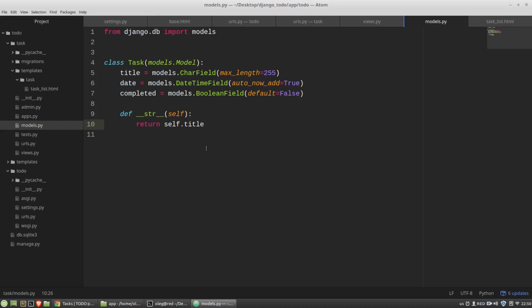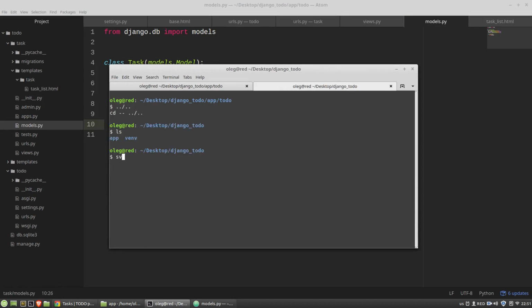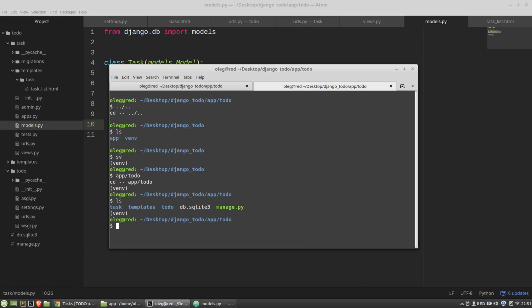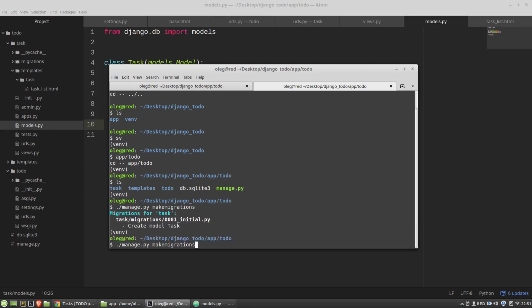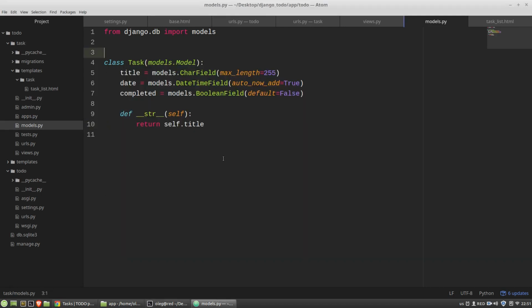I've created the model and now I should make migration files for the new database scheme, and then I have to apply these migrations. I have activated my virtual environment and I need again the manage.py module. The makemigrations command to make migrations, and now I have to apply these migration files. Okay, it's done.